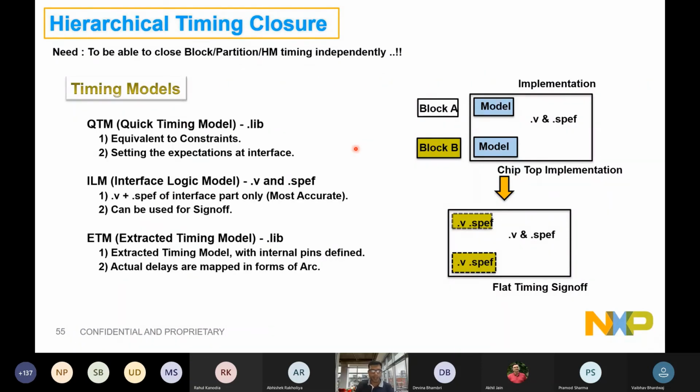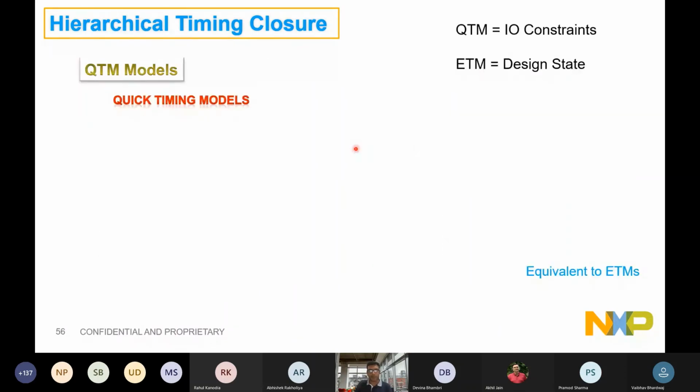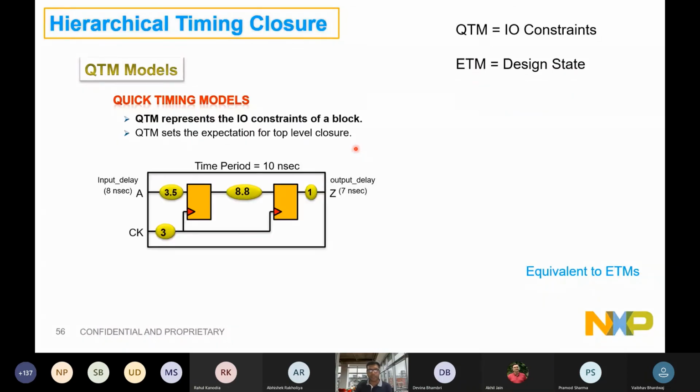So QTM, ILM, ETM are the common models, and I'll quickly explain what QTM and ETM are. QTM is a quick timing model that sets the expectation. We have defined an input delay of 8 nanoseconds and an output delay of 7 nanoseconds in the external condition. I don't know about my internal design, but I'm sure I can follow these to make my timing closure.